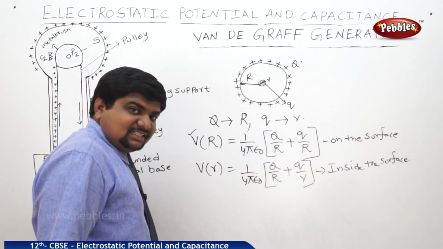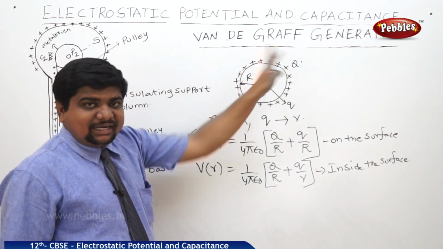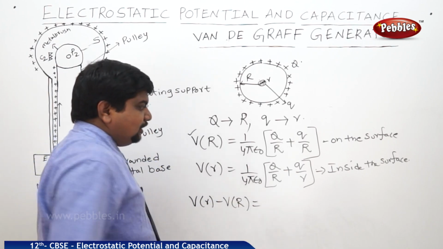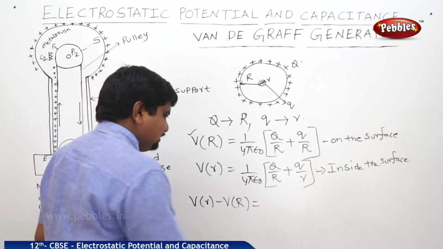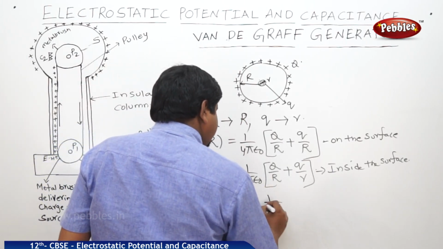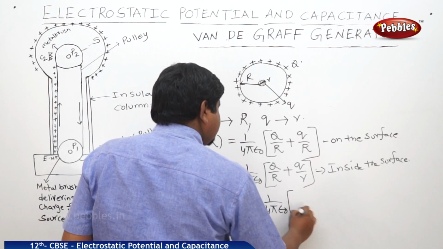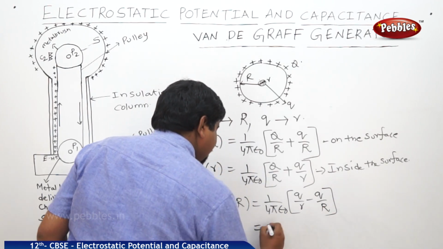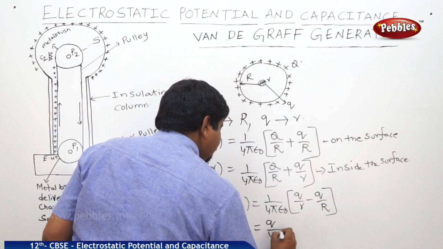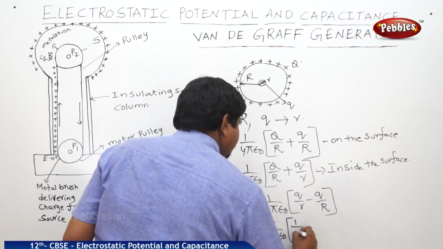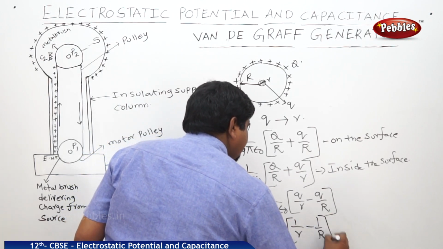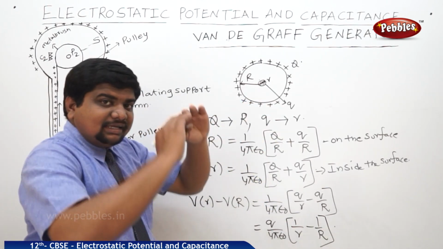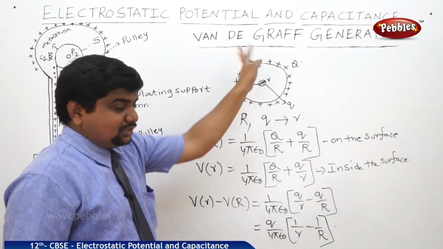Now we are finding the potential difference between the inside and outside. So, V of r minus V of capital R is equal to, if we do the subtraction between these two equations, 1 by 4 pi epsilon naught is common, q by r minus q by capital R. There we can take q by 4 pi epsilon naught as common. We can write 1 by r minus 1 by R, where r is the radius of the smallest sphere inside, and capital R is the radius of the sphere which is enclosed with respect to the charge.